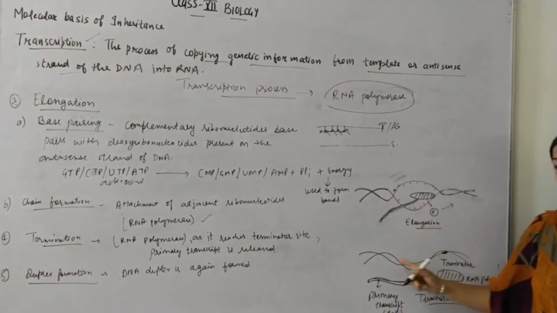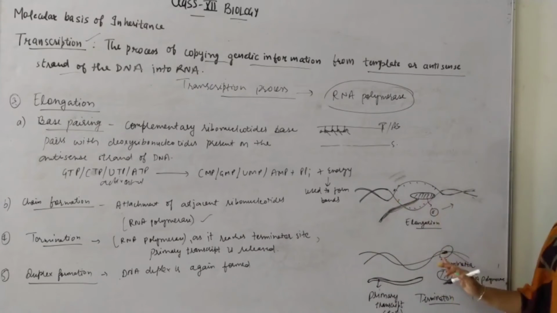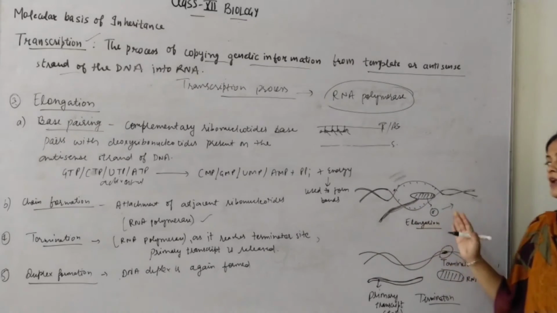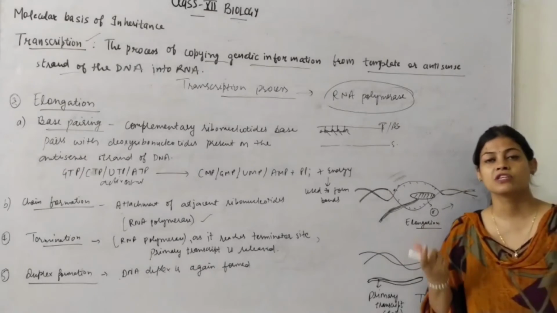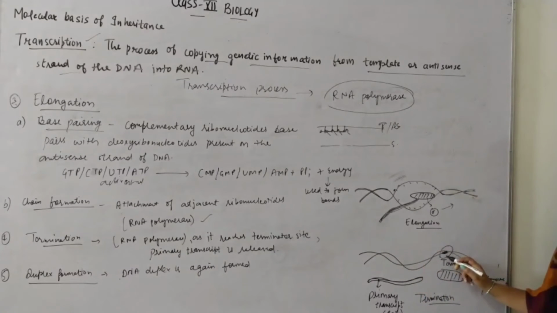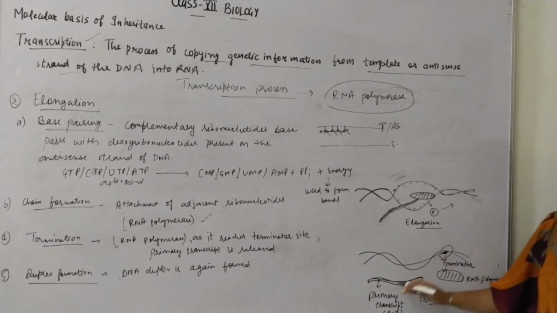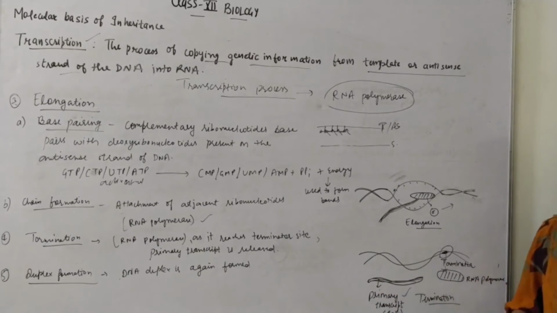Next step is the termination. As you know, the transcription unit has a terminator site. When the RNA polymerase reaches the terminator site, it will come to know that now they have to stop the transcription. क्योंकि उतने ही पोर्शन का उनको स्ट्रक्चरल जीन का उनको ट्रांसक्रिप्शन करना था. जैसे ही RNA polymerase टर्मिनेटर पे आएगा तो क्या होगा, RNA polymerase अपने आप को सेपरेट कर लेगा, और ये जो हमें RNA की चेन मिलेगी, इसको हम क्या बोलते हैं, प्राइमरी ट्रांसक्रिप्ट.